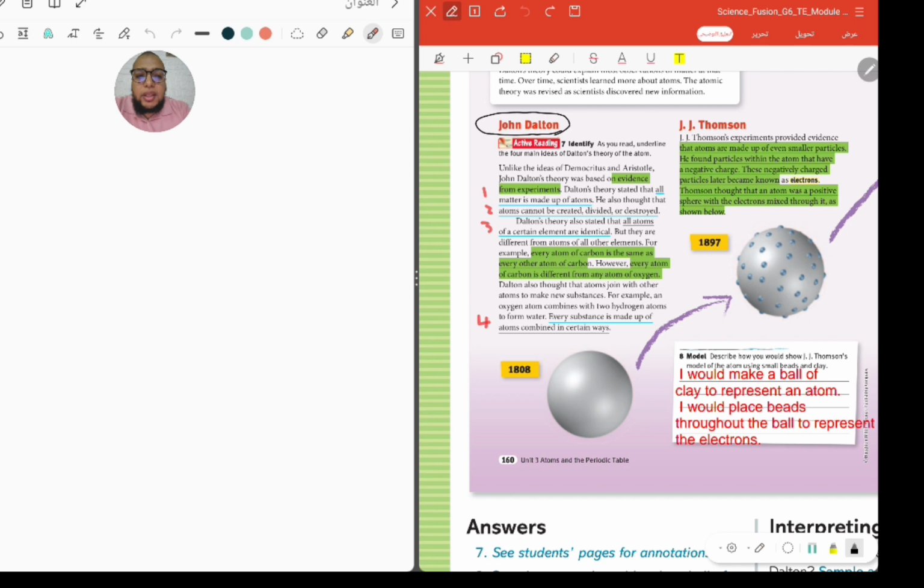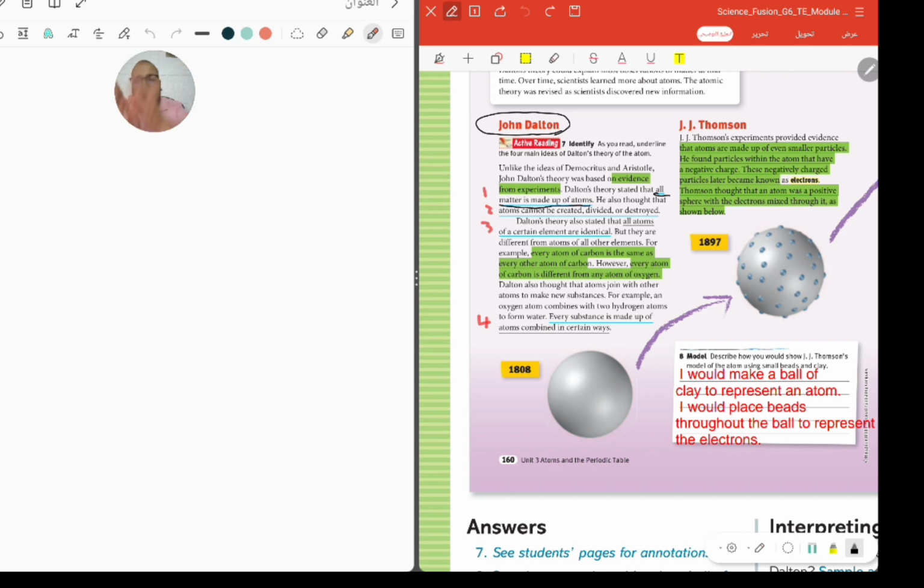Dalton's theory gave us 4 things we must know. Number 1, all matter is made up of atoms. That's number 1. You must know it. Number 2, atoms cannot be created, divided, or destroyed. The atoms can't be created. I can't make, like Harry Potter, abracadabra, and bring a lot of atoms. That does not happen. And it can't be divided.